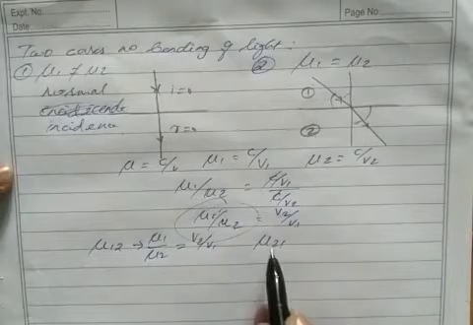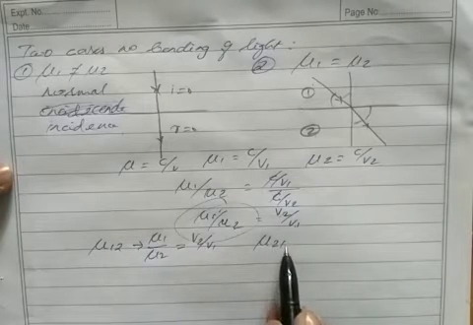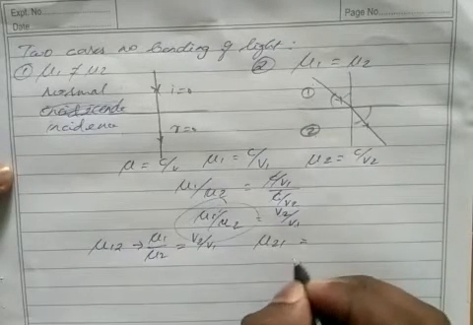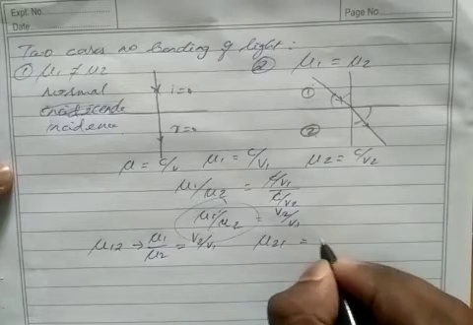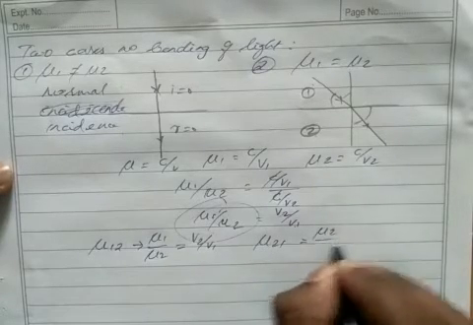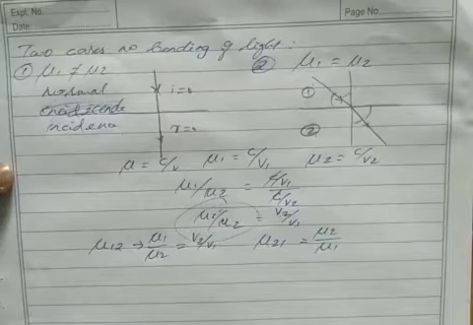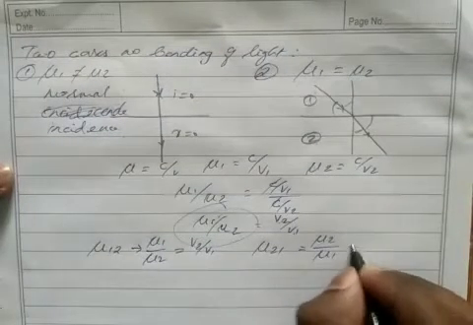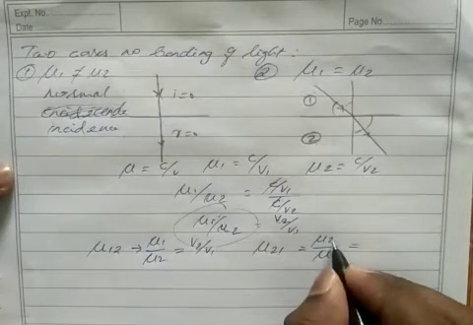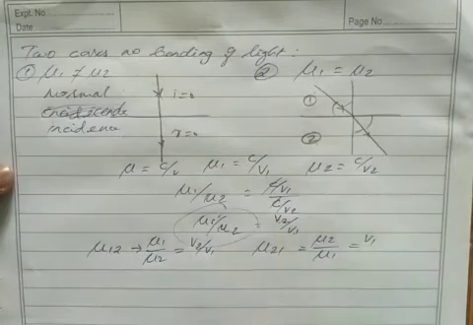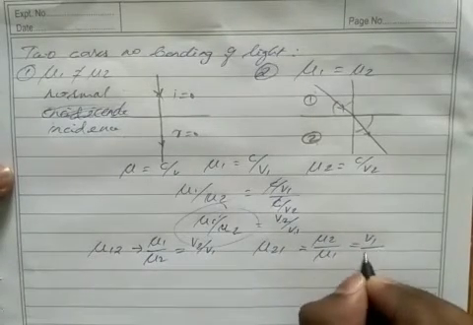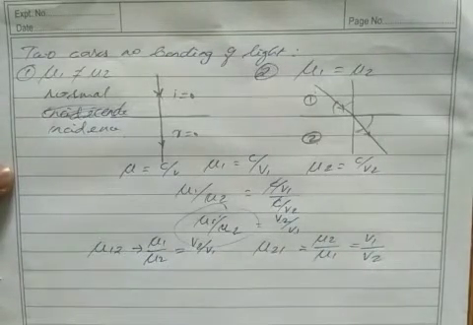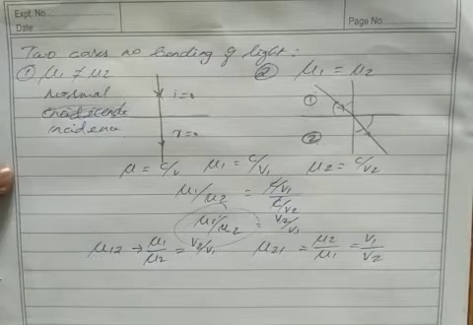Mu21 means refractive index of medium 2 with respect to the first medium. So we can write mu21 as mu2 by mu1, and since refractive index is inversely proportional to velocity, here we have mu2, here v1, here mu1, here v2. Clear? So kindly remember all these formulas, very simple.